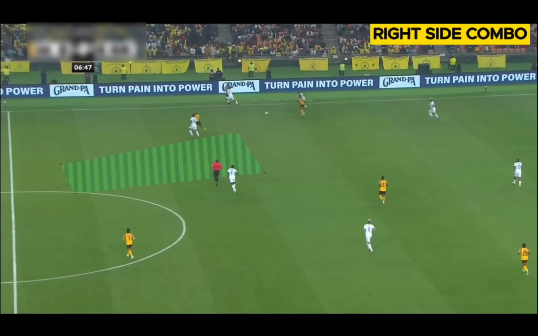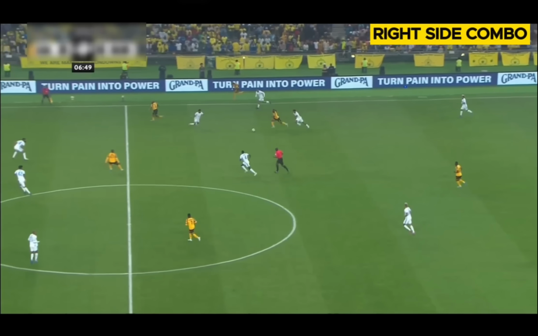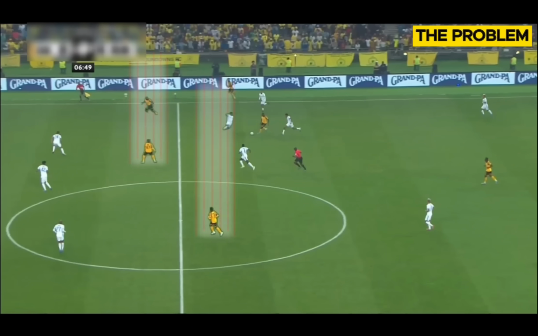Teto is making a forward run, creating that space in the half space so that no one is occupying it. When Munyane gets the ball, he now tries to attack that space. But then the issue is Shabalala is not in any space to receive the ball. And as you can see, Tuba as well is going towards the ball instead of away from the ball.